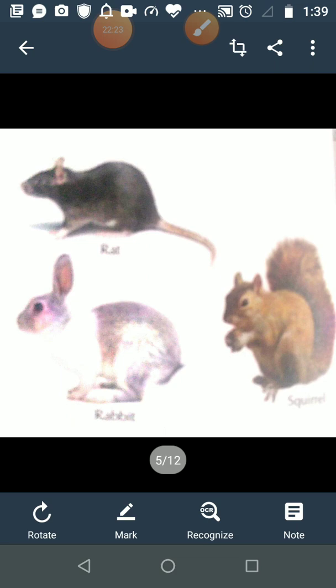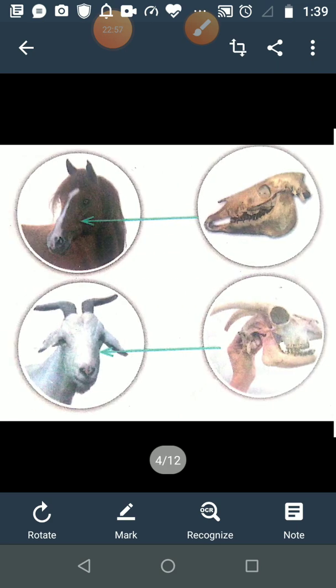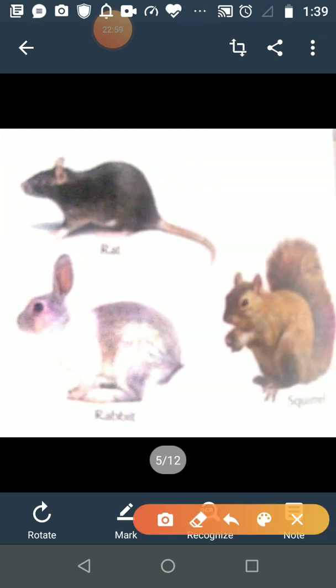See this picture, students. This is the picture of a rat, rabbit and squirrel. I hope you all have observed these animals. Rats you mostly see in your house also. Rabbit and squirrel, you see in your surroundings, on the trees. This picture is a rat, this is a picture of a rabbit, and this is a picture of a squirrel.